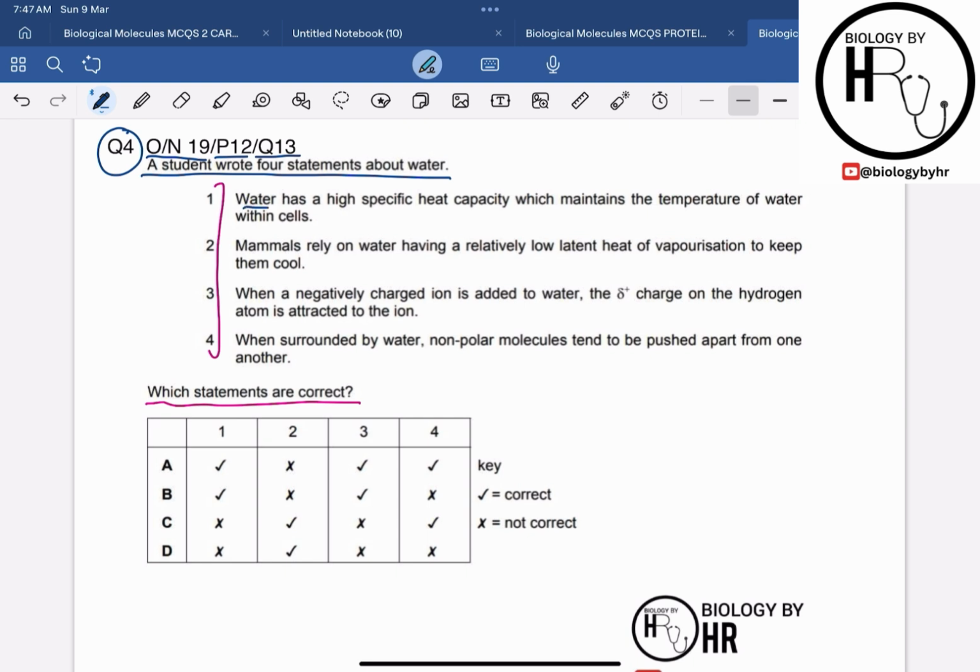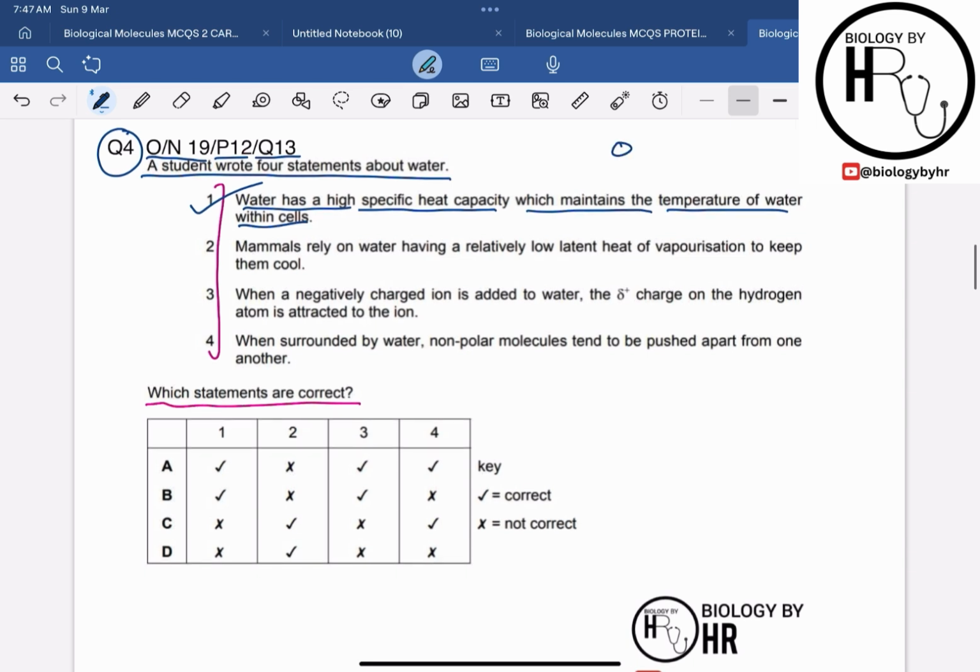Statement 1 says that water has a high specific heat capacity which maintains the temperature of the water within the cell. So yes, this statement is correct. Why? Because we have discussed it already in the above MCQs as well, that water's high specific heat capacity, which is due to hydrogen bonding, helps to regulate the temperature within the cell. How does it help? Because we know that the hydrogen bond is a strong bond, right? And it requires a lot of energy to break this bond, or you can say a lot of temperature is needed to break this bond, right?